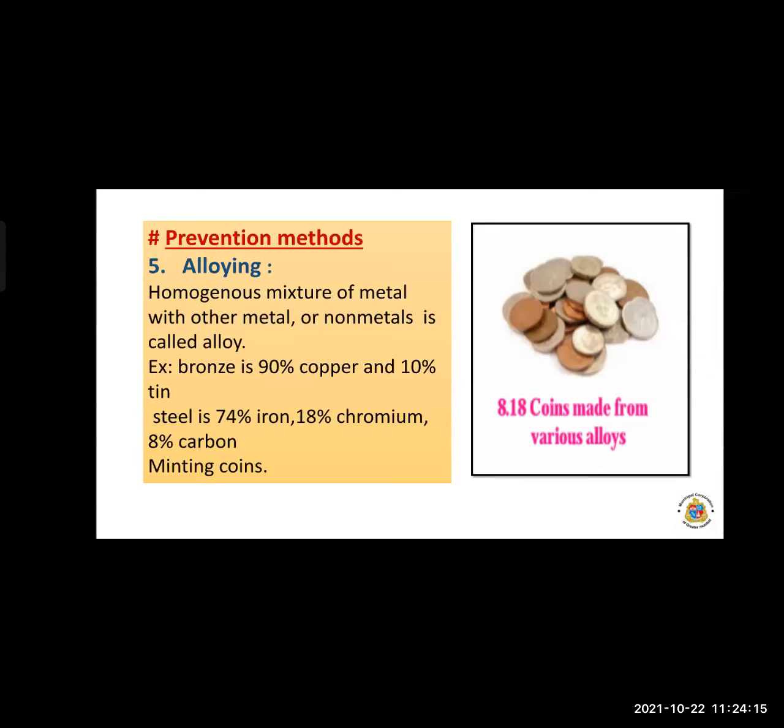So the metal donates its electron, and the non-metal accepts the electron, and they form the cation and anion. So one is electropositive and another one is electronegative, and it forms the bond between the opposite charges, that is the ionic bond.